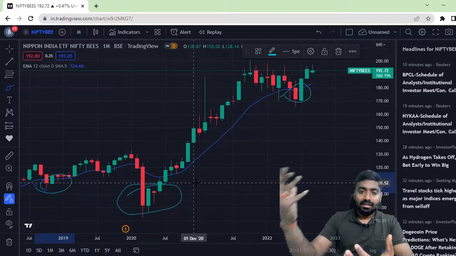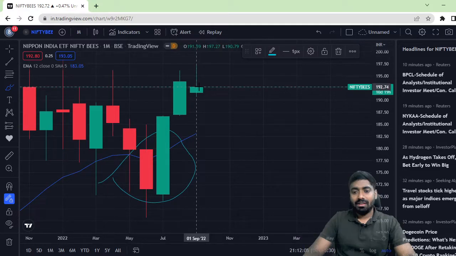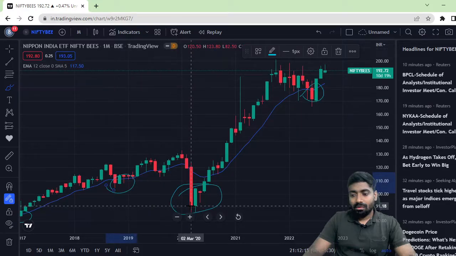By doing that, take the example, you have invested money in this particular region. What price did you get? You got the Nifty Bees at around 171. Right now at what price is it trading? It is trading at around 192, which is a 10% return. In the same manner, take the example, you could have accumulated in this particular region at 97. What price is it trading now? It is trading at around 192.